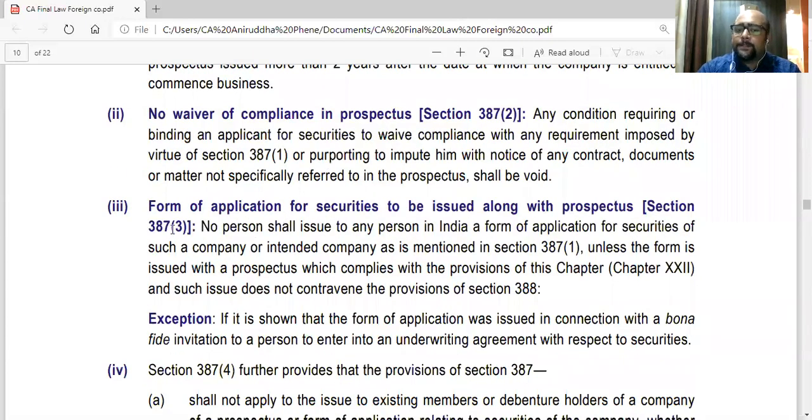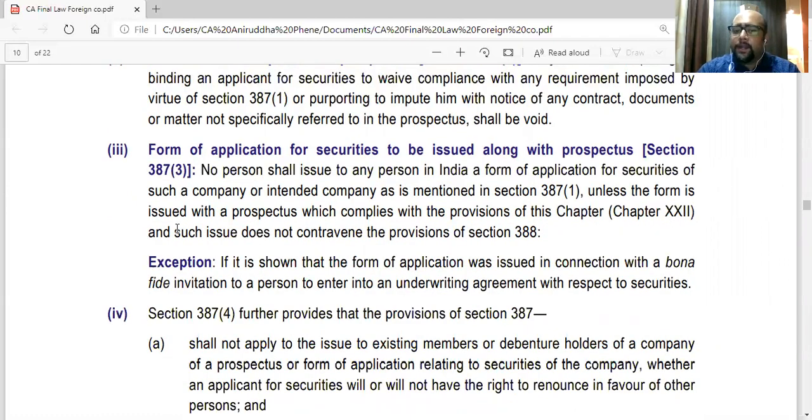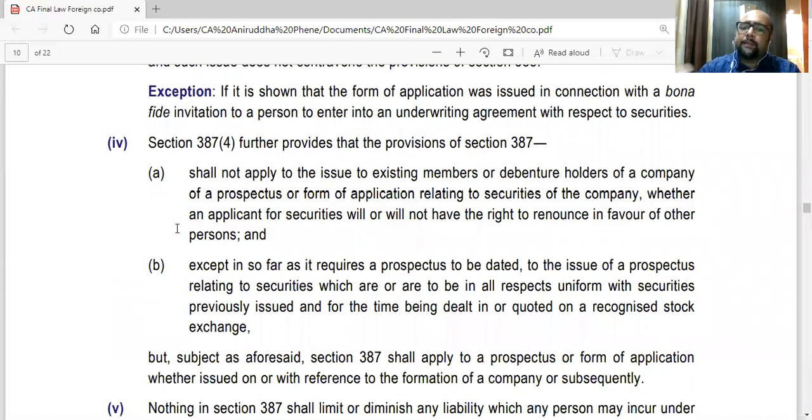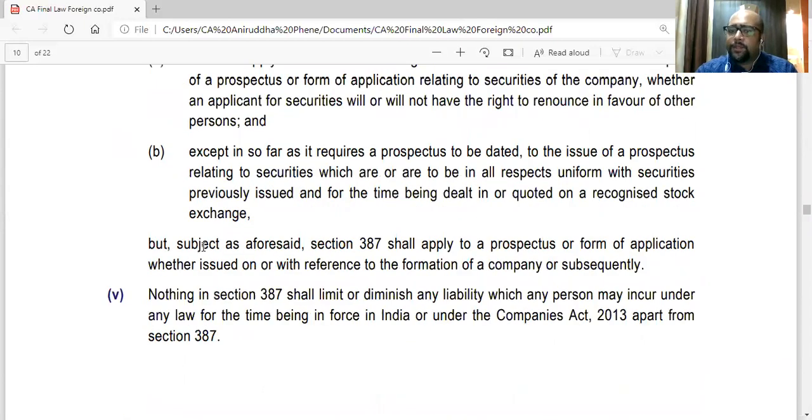Thirdly, 387 subsection 3 says that the form of application for the securities will always be attached with the prospectus. Exception is if they are issued to underwriters. Then 387 won't apply, except that the prospectus should be dated if the securities are issued to existing members or existing debenture holders through a rights issue with or without right to renounce, and the securities are already quoted on the recognized stock exchange and similar securities are issued again. But in other cases, the provisions will apply.